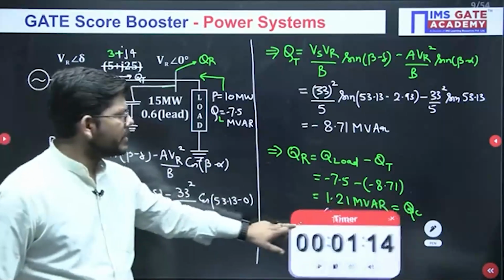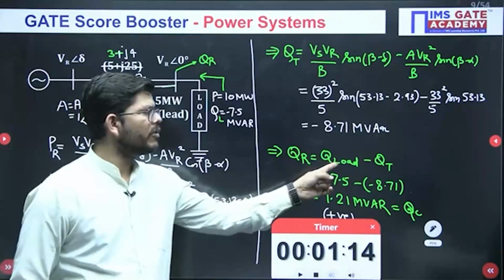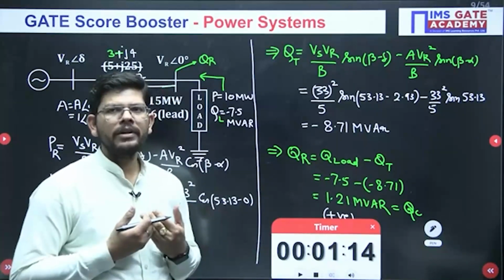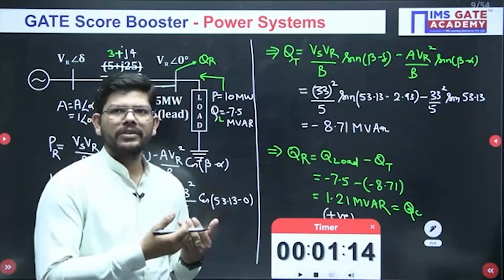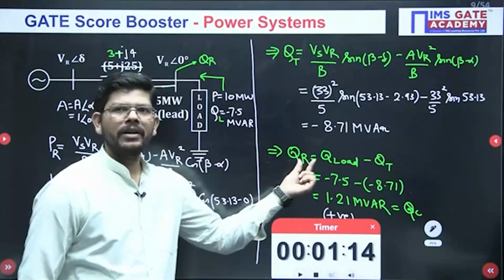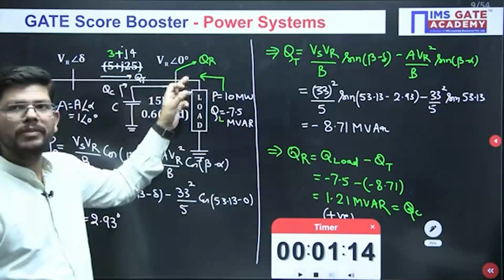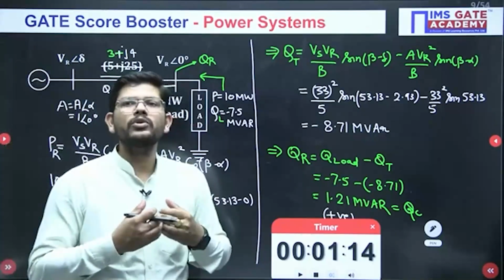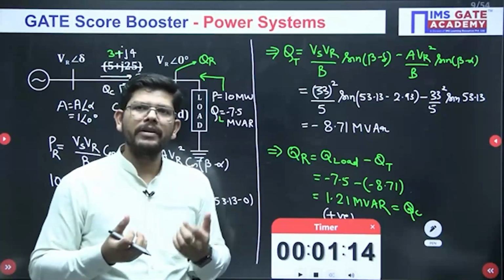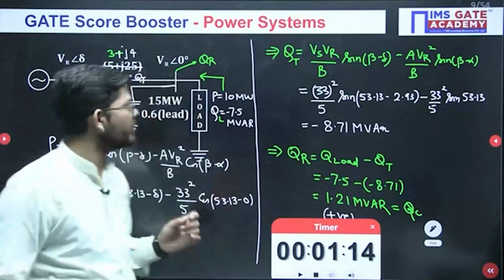Just see why I am saying that if this is positive, then we need a capacitor. We are calculating the difference of load requirement and the power supplied by the source. If load requires more power and the power supplied through the source is less, in that case we will be having a positive QR at this end. If QR is positive, that means load requirement is more, but the source is not able to supply that much. So if load is consuming more reactive power and source is not able to supply it, we need to supply this externally. And who is supplying this power?